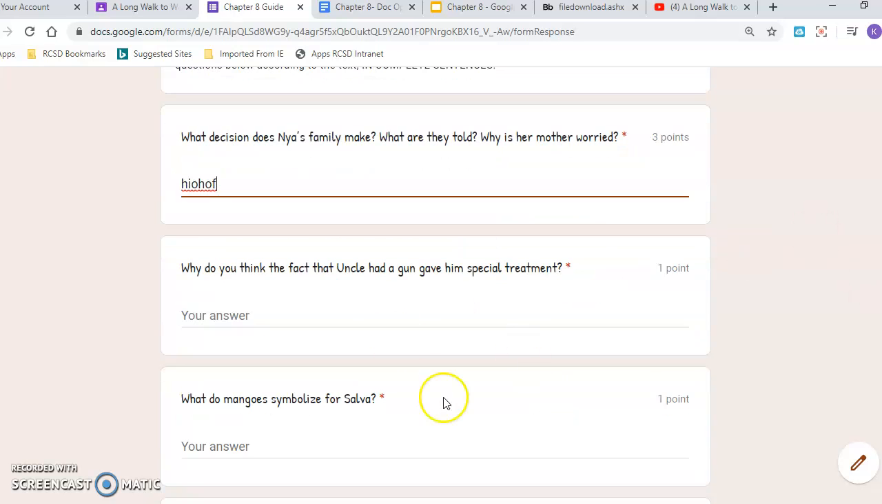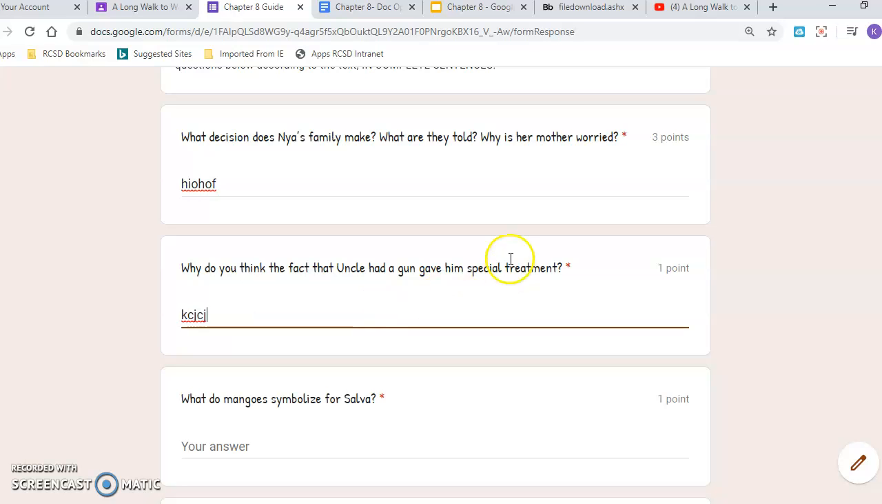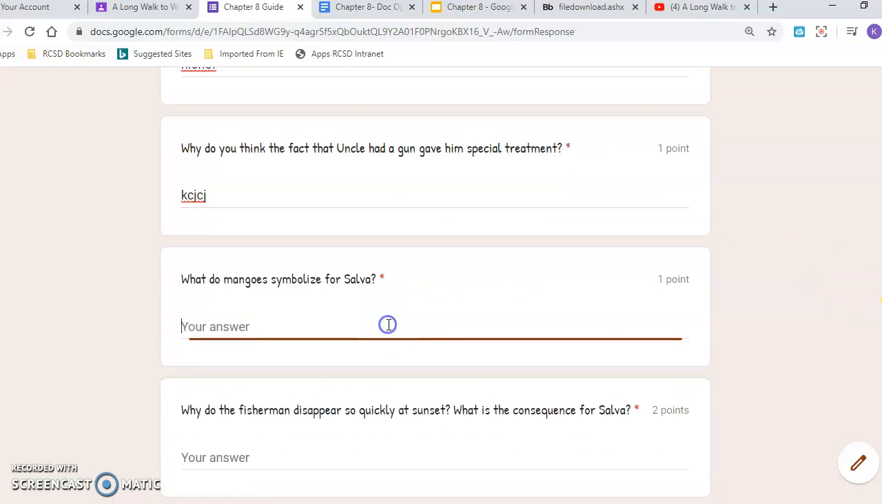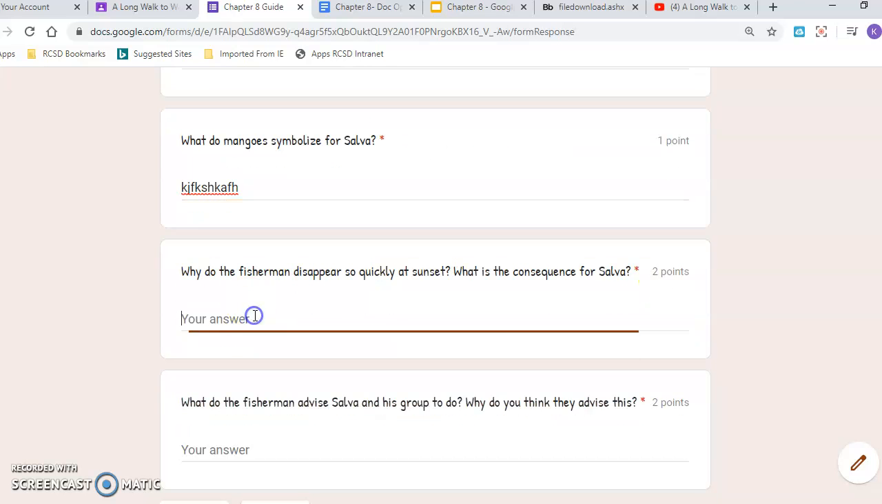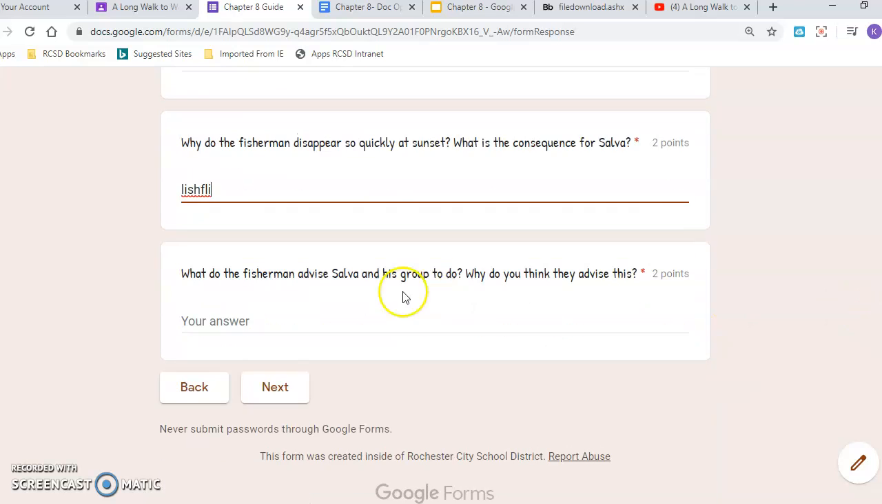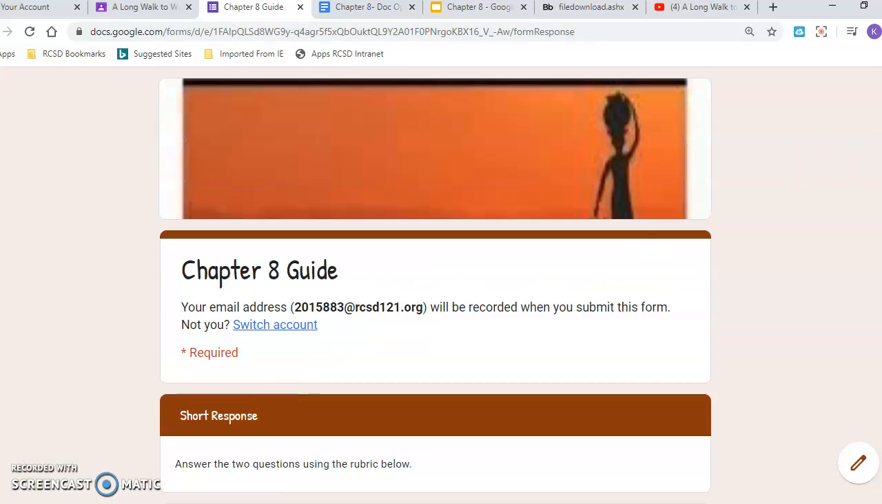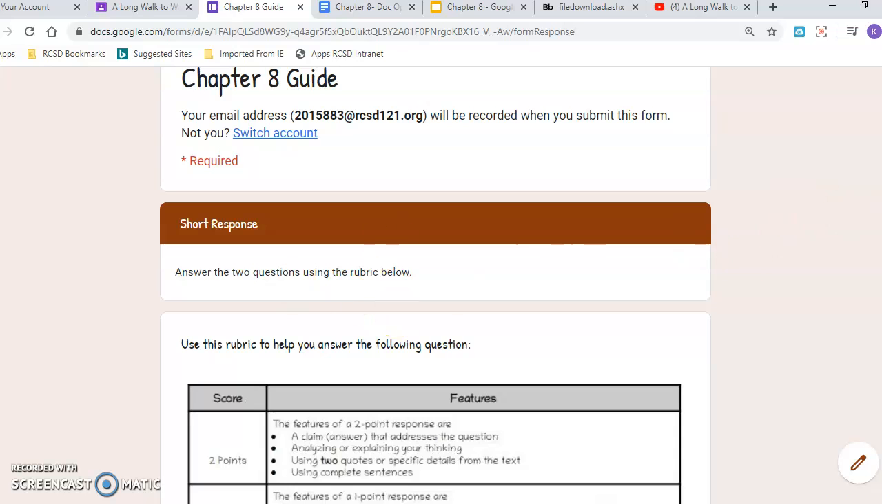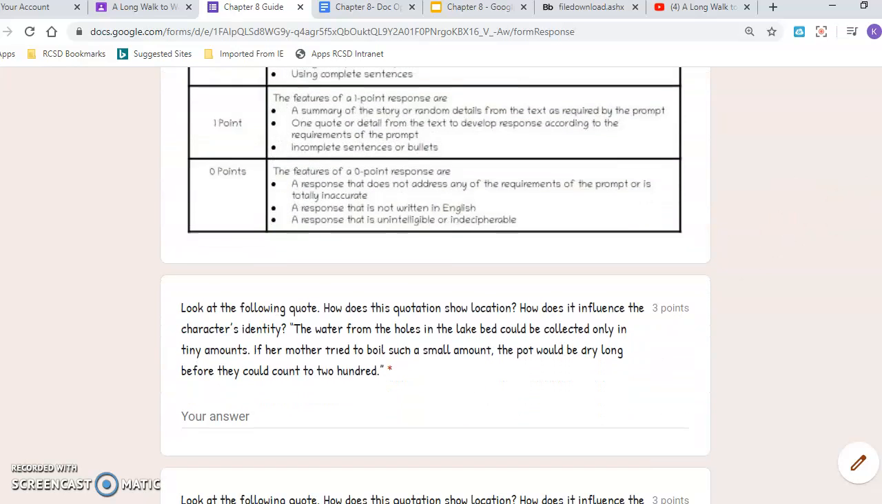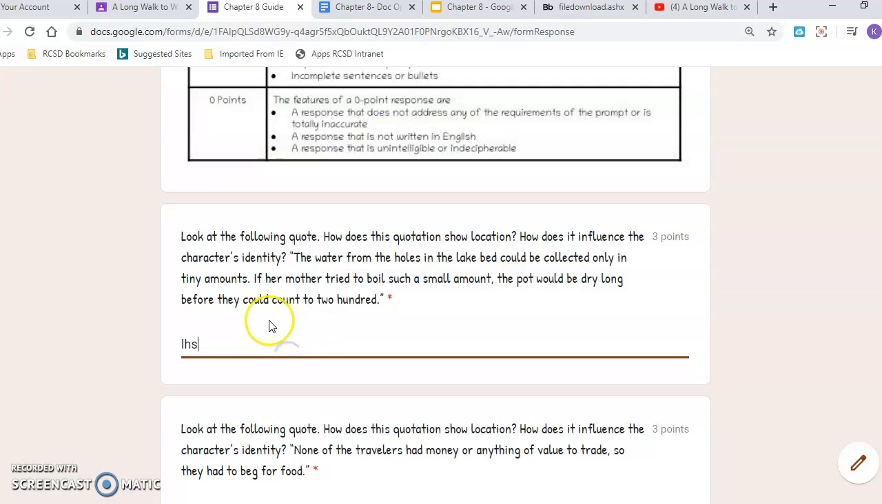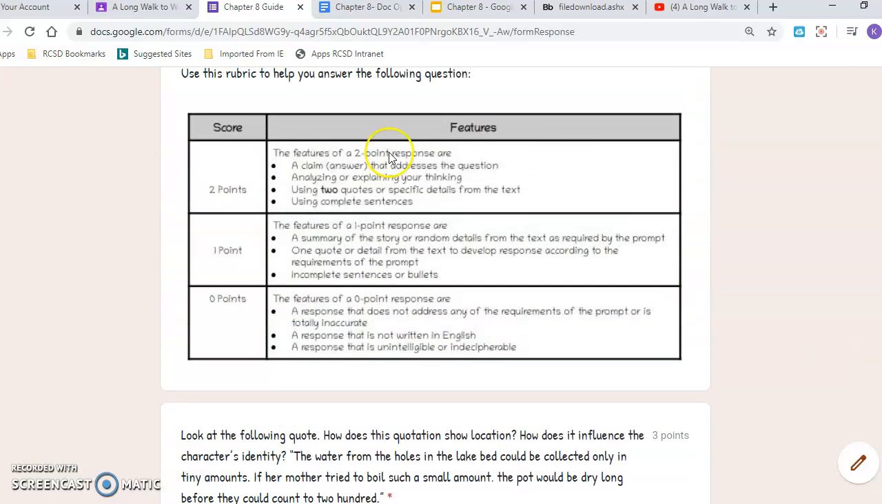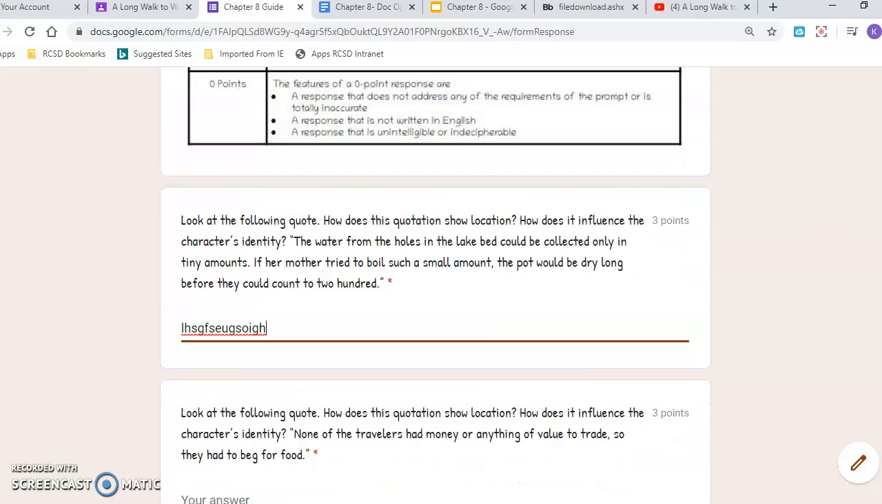Don't type in random things, you'll get a 0. Blah, blah, blah, he has a gun. Blah, blah, blah, the mangoes symbolize what? The fishermen disappear because blah. And the fishermen and the group do this, blah. I hit next. Now, my answers didn't go to anybody yet. I have to read through and I have to do these next couple questions. Read the following quote. The boiling water shows us blah, blah, blah. I have 3 or 4 sentences for these ones because they're longer. And this shows you how they're grading you.